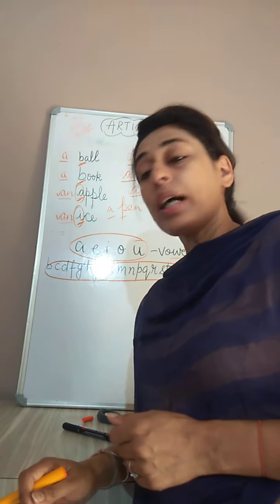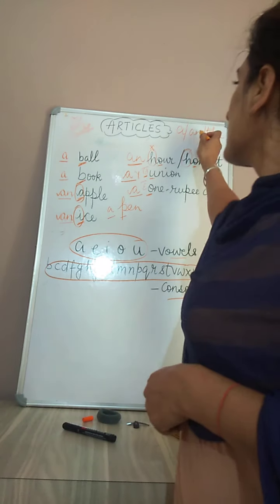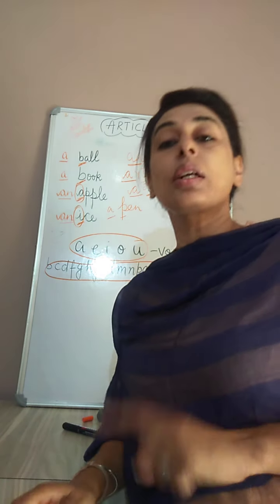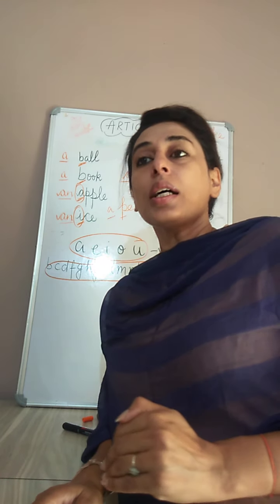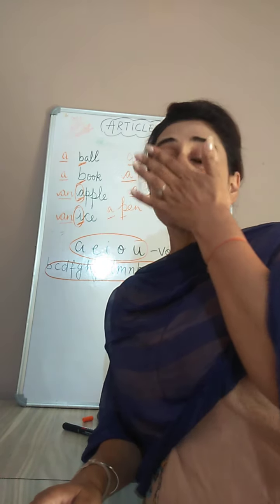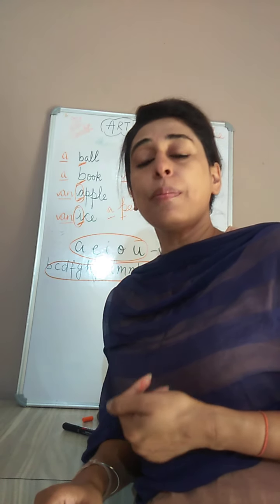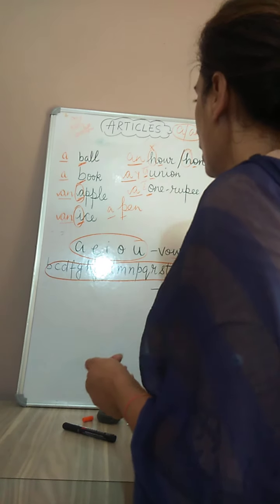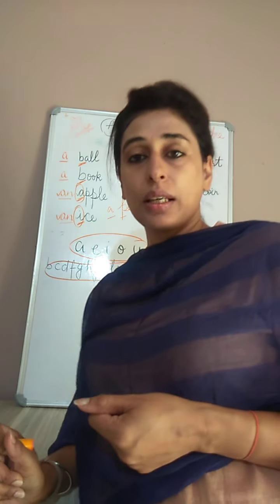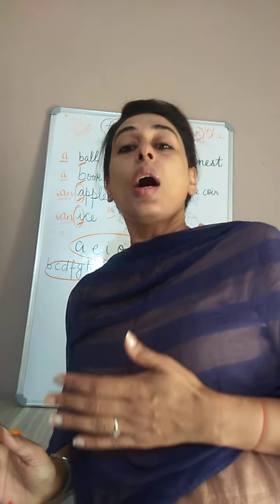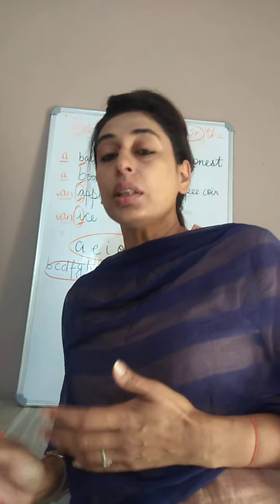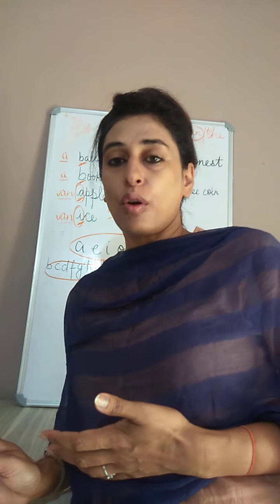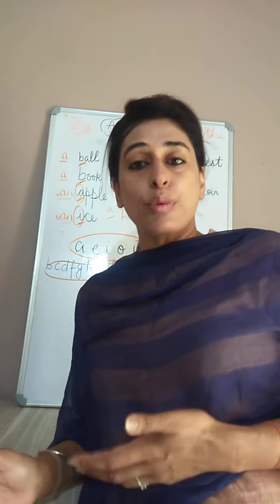This was about "a" and "an," and these two articles are used for singulars, in front of single things. "The" is an article which is used for singular as well as for plurals. Children, "the" is used for all the famous buildings, for particular things which are one of their own kind. Like the Taj Mahal, the Red Fort, the Gateway of India.